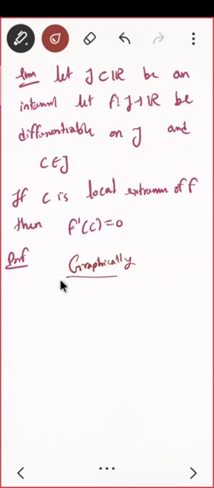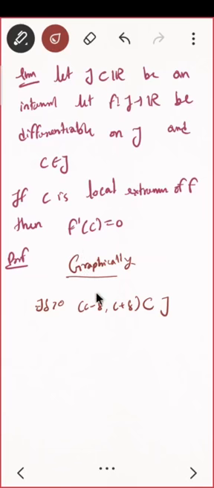Do you see this graphically? What are you given? You are given an interval. The domain is an interval J. Function from J to R be differentiable on J, and point c belongs to J. If c is a local extremum, so I am already talking about local extrema. That means I'll be having a delta such that (c minus delta, c plus delta) is contained in J. There exists delta positive such that. What do I have to do? To prove the derivative is zero, I'm already having delta.